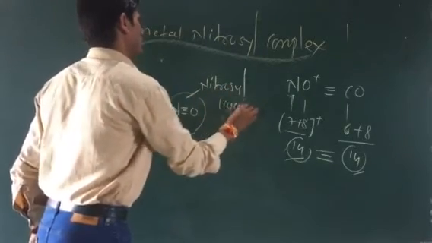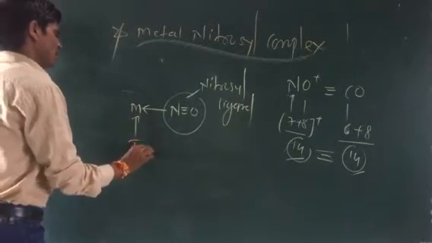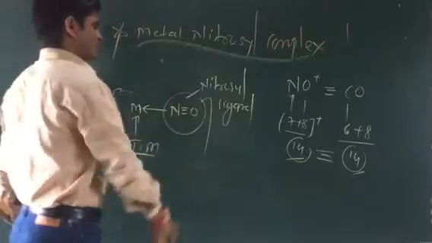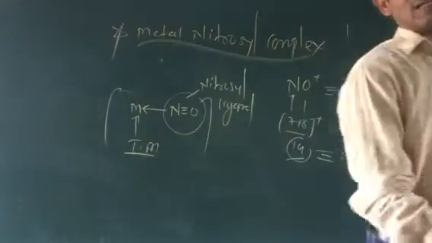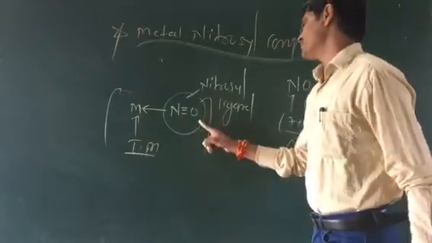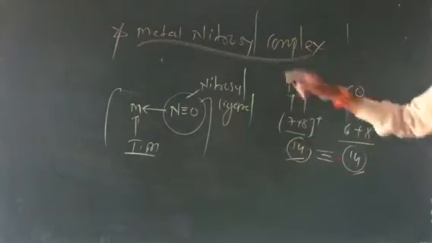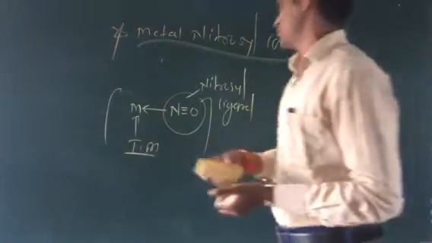यहाँ पे नाइट्रोसिल लिगैंड डायरेक्टली अटैच है सेंट्रल मेटल एटम को, ट्रांजिशन मेटल एटम को. तो यहाँ पे डेफिनेशन हम कह सकते हैं. So nitrosyl as a ligand, this is a 3 electron donor. Nitrosyl as a ligand is directly attached to transition metal. Transition metal is known as what? A metal nitrosyl complex.